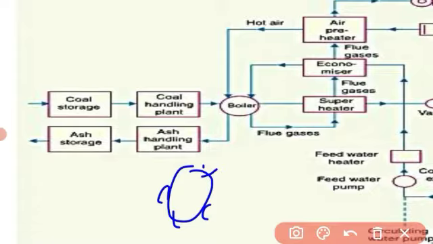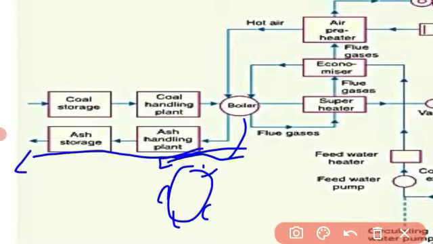The pulverized coal is fed to the boiler by belt conveyors. Then coal is burnt in the boiler and the ash produced after the complete combustion of coal is removed to the ash handling plant. After burning the coal, the ash will be taken out, stored and finally disposed. The removal of the ash from the boiler furnace is necessary for proper burning of coal. This is also very important. I hope these points are clear.